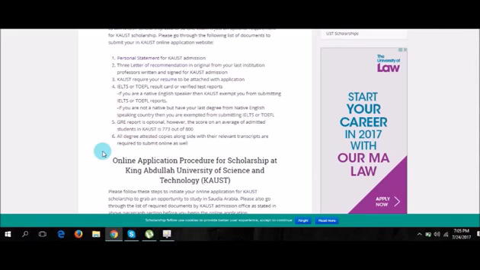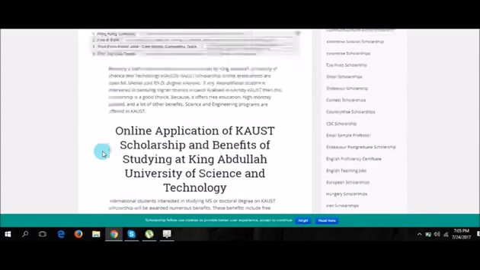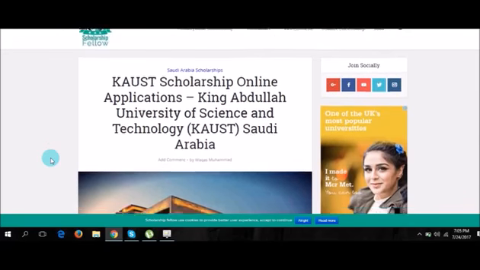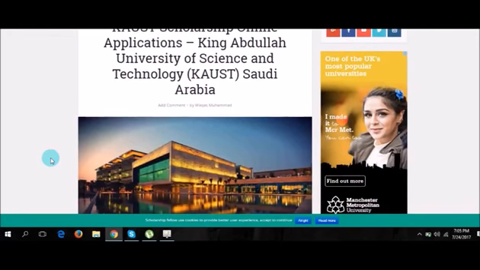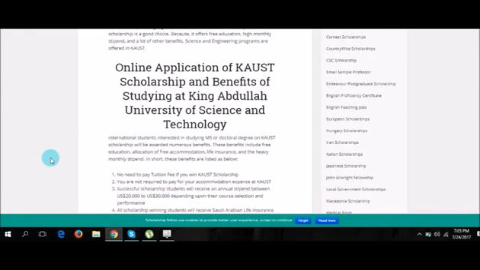And then you have to wait for the final result announced by King Abdullah University of Science and Technology in recent times. And if you are emailed or if you are being called on a phone that you are required to actually submit your documents in hard copy, then we would recommend you to send all of your documents in hard format using DHL or FedEx to the university address.